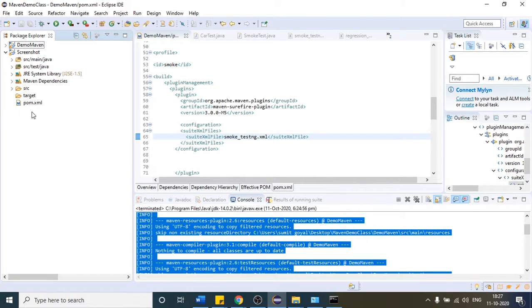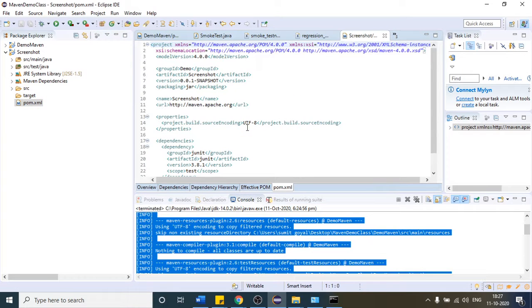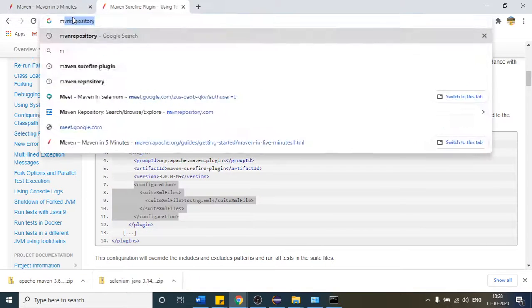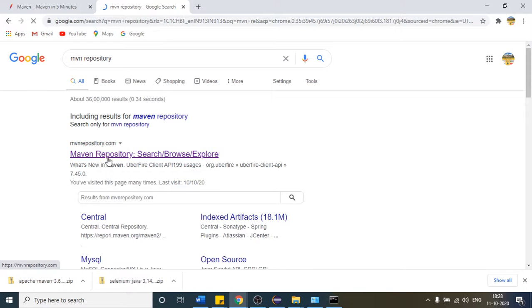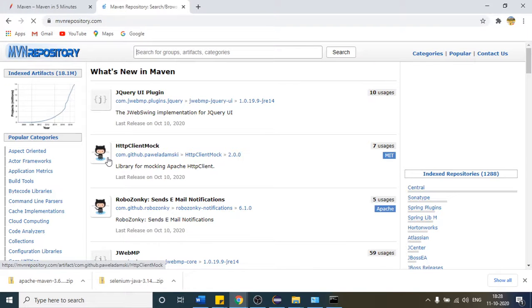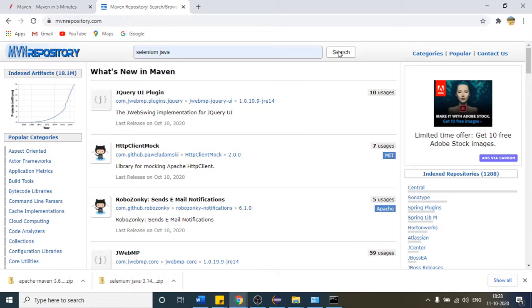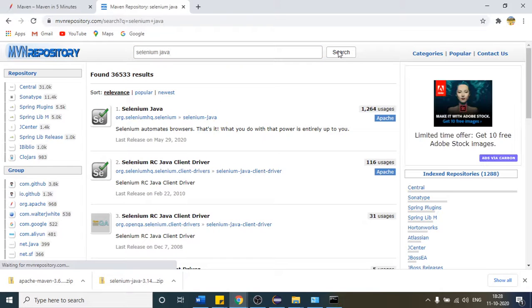So this is the pom.xml again. If you have to take a screenshot, I have to open the browser, and if I have to open the browser, I need to use the Selenium dependency. So again, from the Maven repository, I will paste the Selenium dependency first. Selenium Java. Enter will not work here, I don't know why, so click on search and click this.